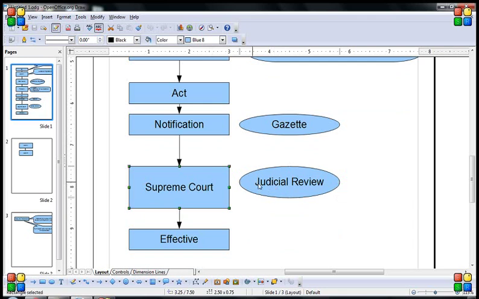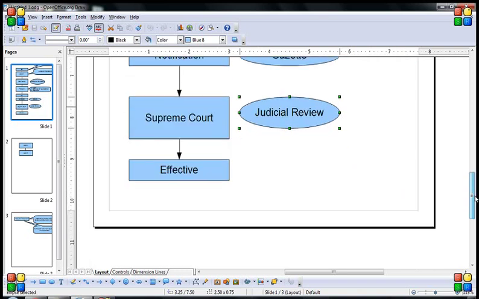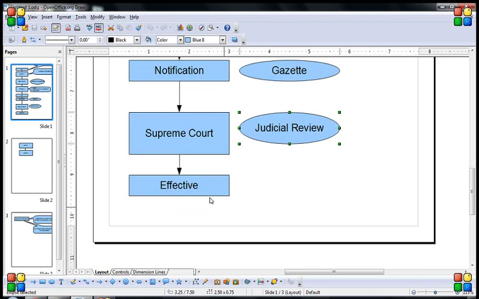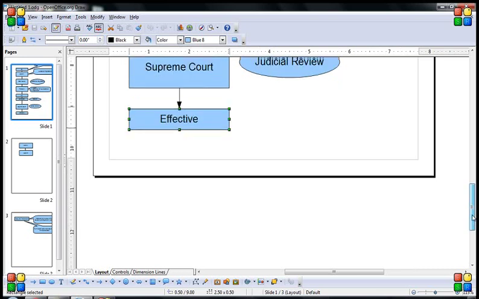If the Supreme Court says that okay, the act is according to the constitution, then it will give the go ahead. As I said, this will not happen every time. It might happen only sometimes. And once this is also done, the bill becomes an act and is effective.